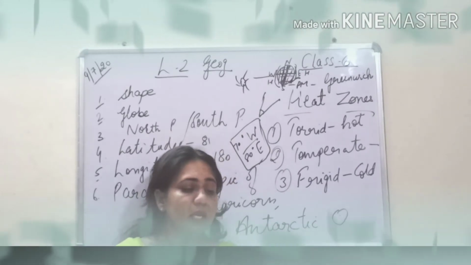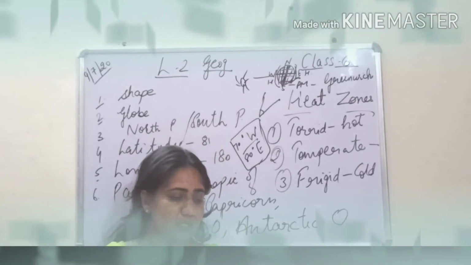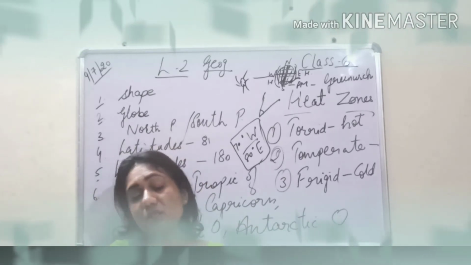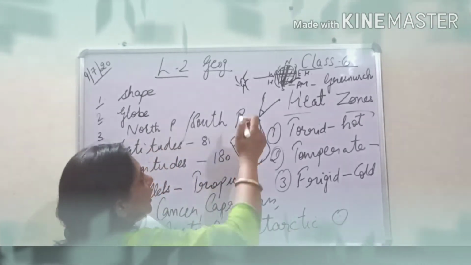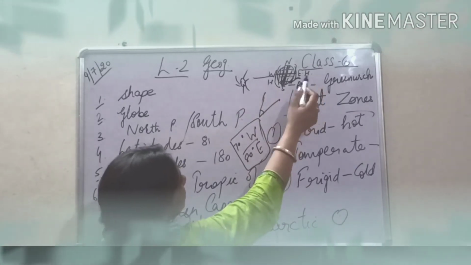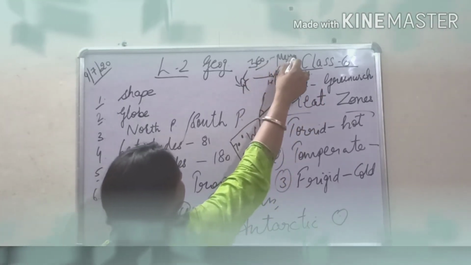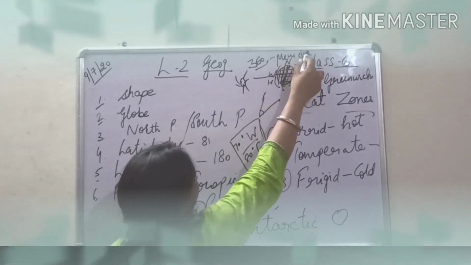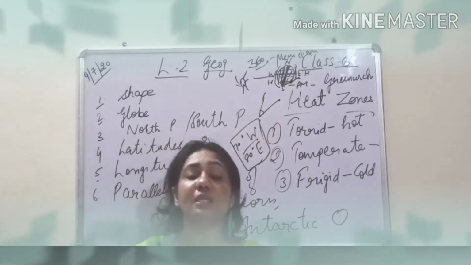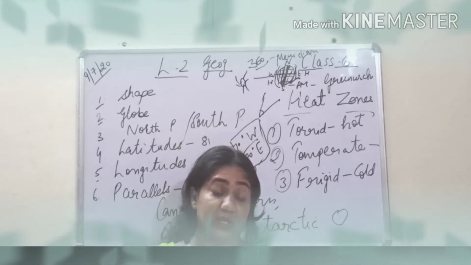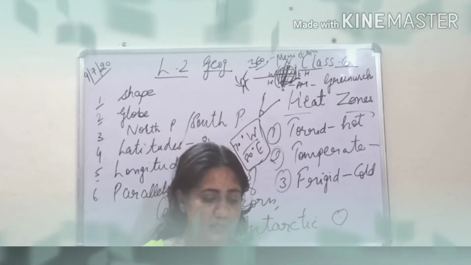Okay. There are 180 meridians to the east and 180 meridians to the west side of the prime meridian. So in total how many meridians are there? It is 180 to this side and 180 to this side. So a total of 360 meridians. How many lines of meridian are there? It is a total of 360. This we have already discussed yesterday. Please underline. Very important question. How many total meridians are there?